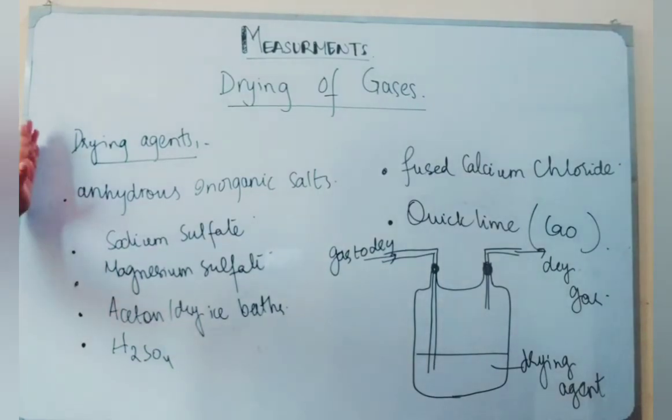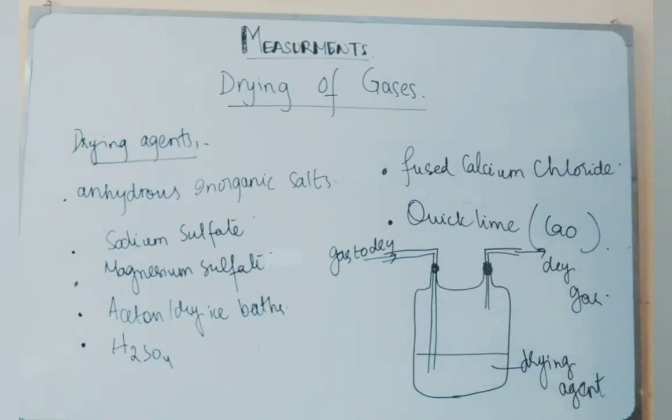One very important thing in discussing the drying agent is to select the right drying agent for a certain type of gas to dry it. As for example, sulfuric acid cannot be used to dry ammonia, as ammonia will react with sulfuric acid. So to dry ammonia gas, we need to use quicklime, that is calcium oxide. Sulfuric acid can be used to dry gases like chlorine and hydrogen chloride that do not react with the sulfuric acid, and that can easily be dried with this drying agent, sulfuric acid.